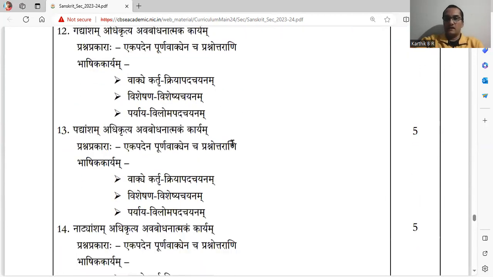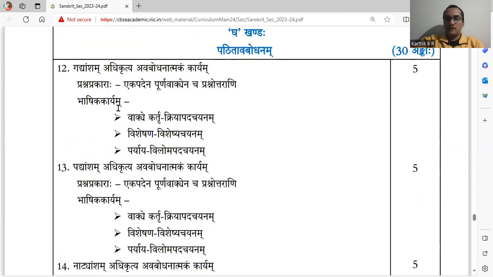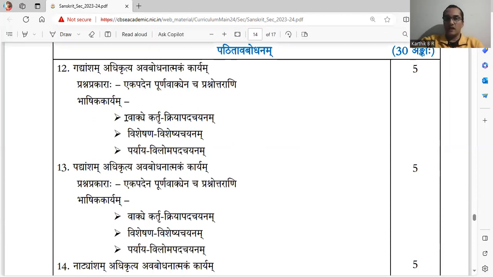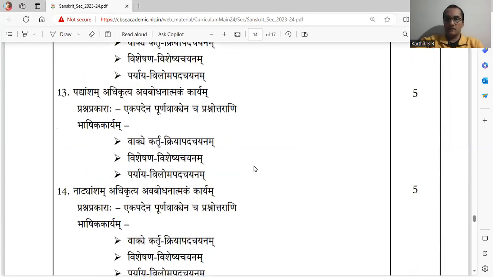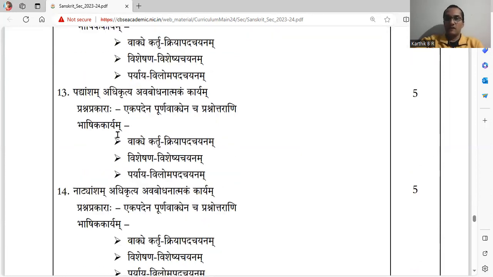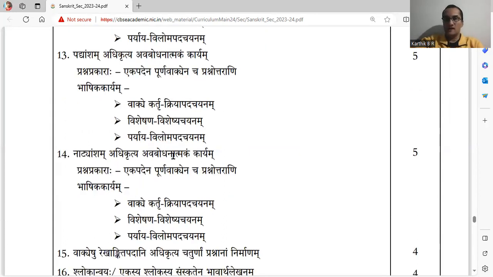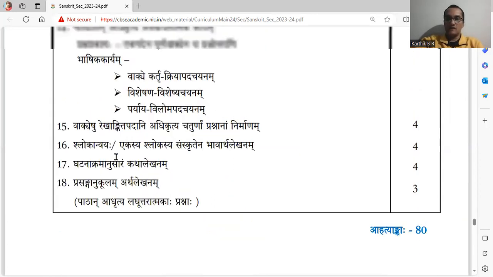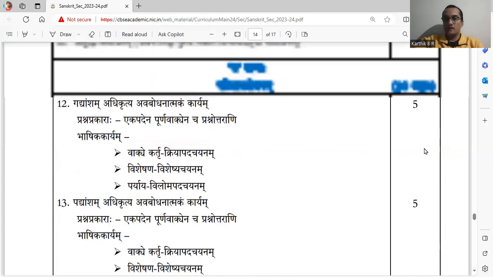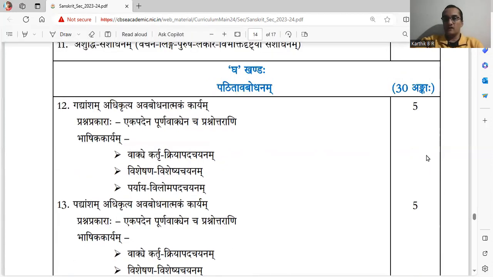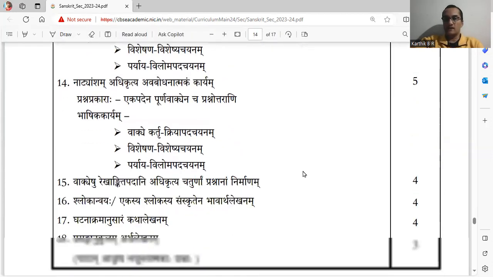In literature, again, same way. One word answer, ekapadena uttarata, purnavakyena uttarata, and bhashika karyam: kartru kriya chayanam, choosing kartrupada or kriyapada, visheshana visheshya, paryaya, viloma. We have already discussed this in the previous section. Same way for padyamsha, poems or shlokas. Natyamsham, again it is in the same way. All 3 are for 5 marks each. 5, 5, 5, 15 marks.